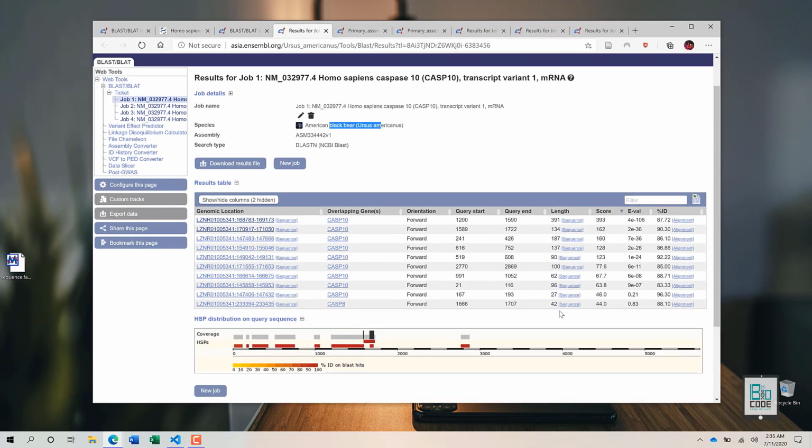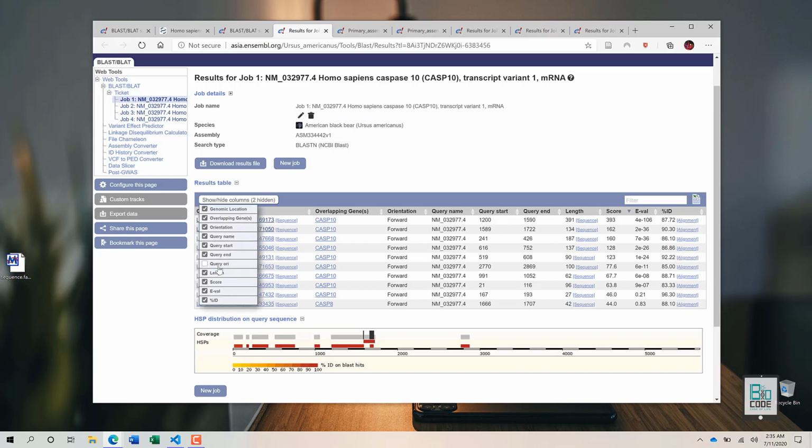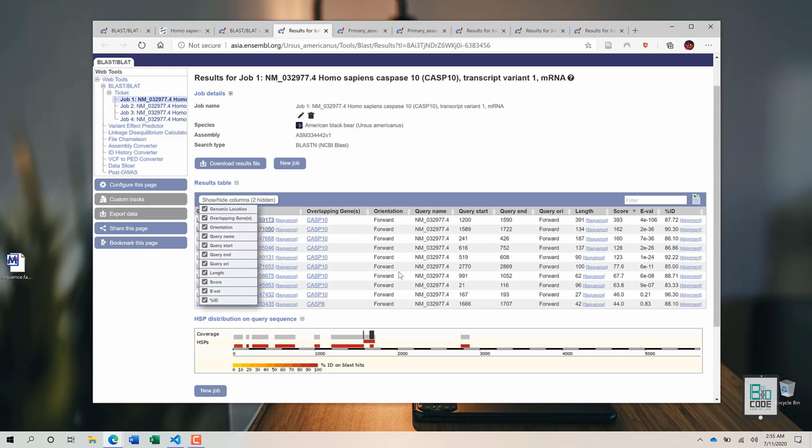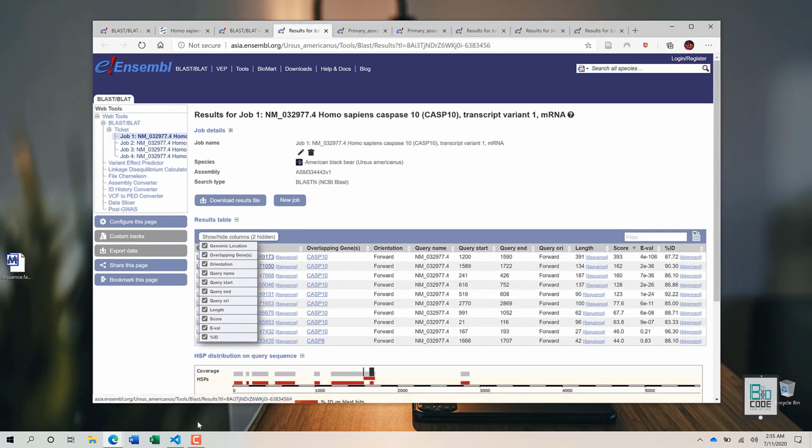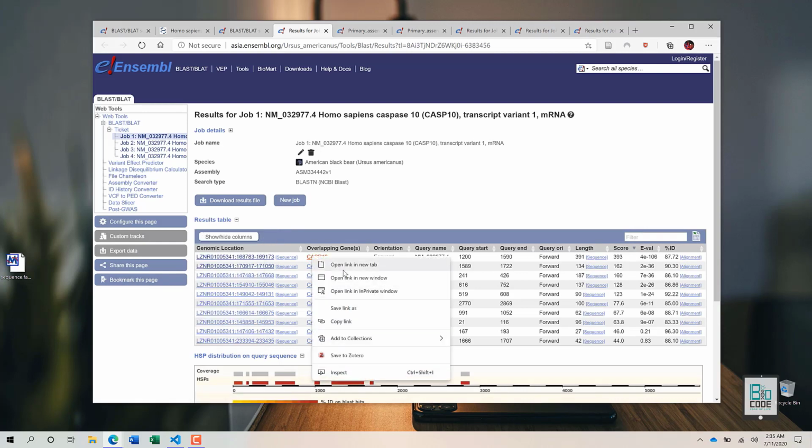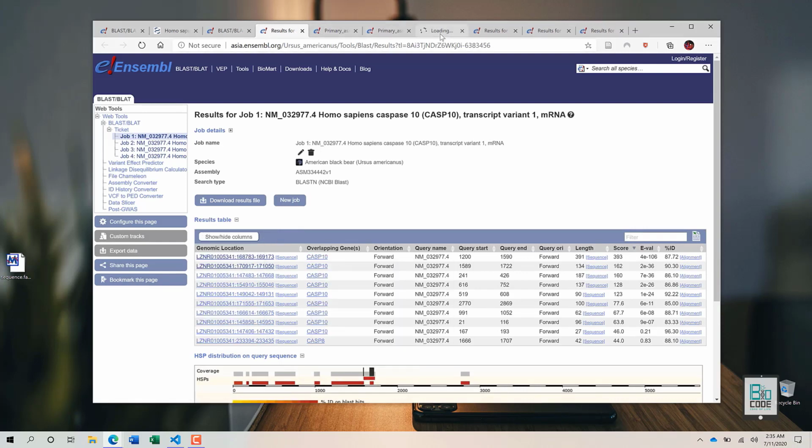Anyways, you can download this result as well. Just hover over this Excel logo and you can download the whole table that you see. You can also add more columns by going to show query name, query ORI, so orientation is provided. If we go back to our initial response, we can open this gene as well.